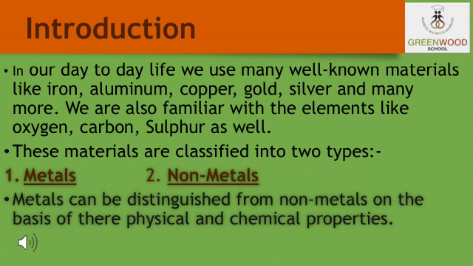So today in this topic we will discuss in detail about some of the physical properties of the metals and the chemical properties of the metals and the non-metals both, so that you will be able to differentiate between the metals and the non-metals.